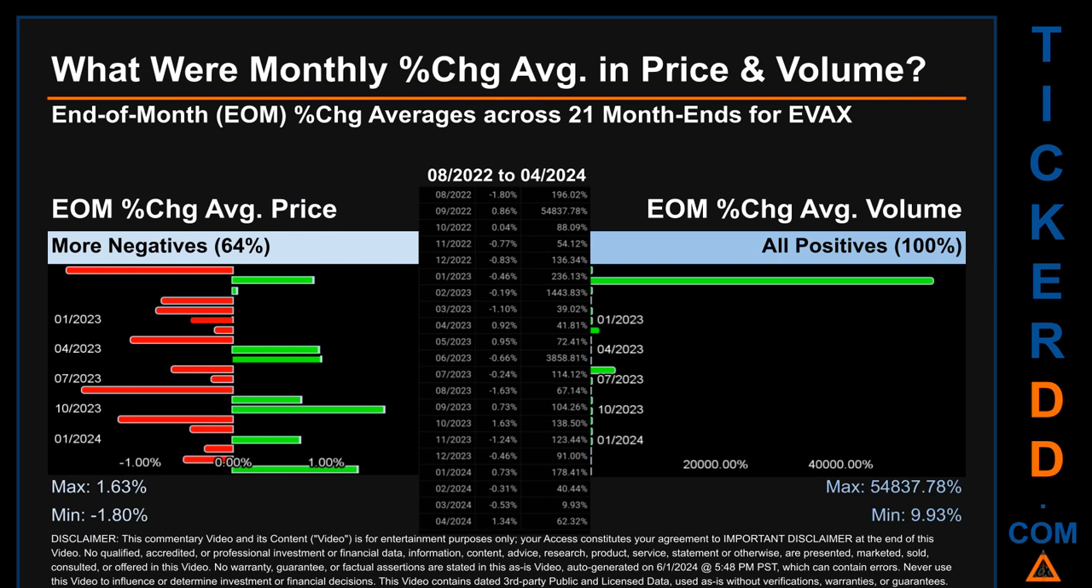Price saw an end-of-month max of 1.63% in average percentage change, along with a minimum of -1.80%. For volume, the maximum and the minimum monthly percentage change were respectively 54,837.78% and 9.93%.